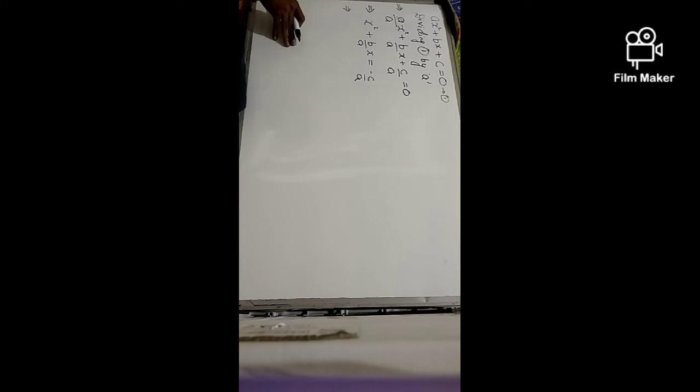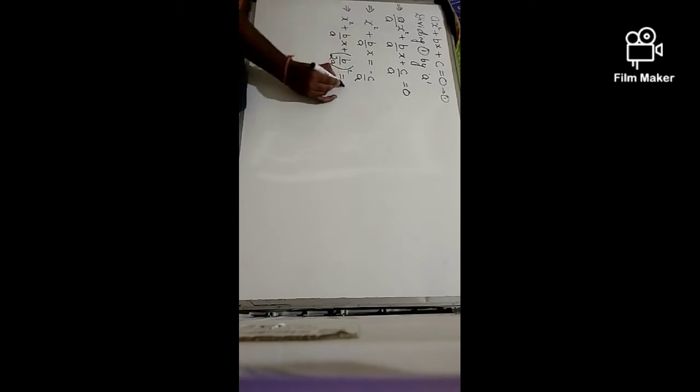The next step, what we take is the half of the coefficient of x. Half of the coefficient of x will become b by 2a, and we add its square to both sides. So x square plus b by a x, and half of the coefficient of x is b by 2a, and we add its square to both sides.